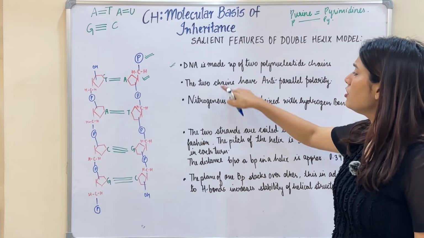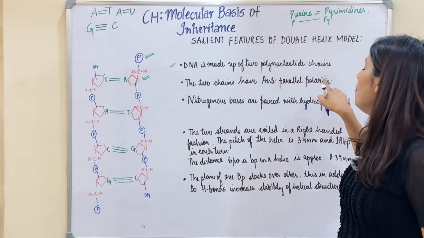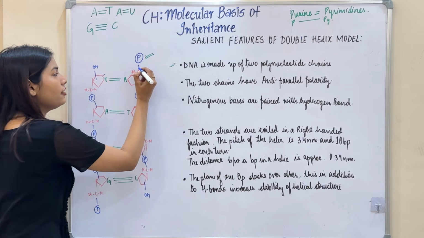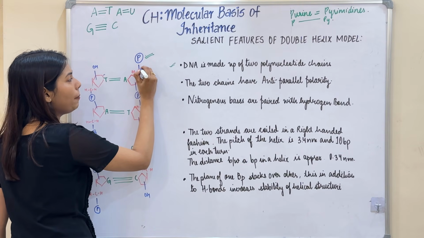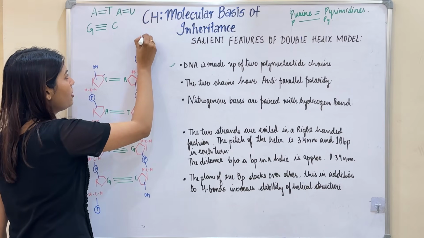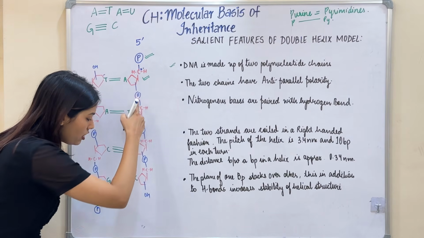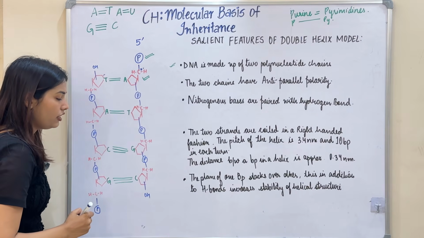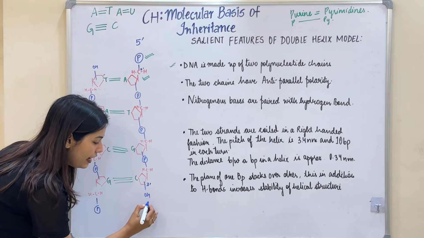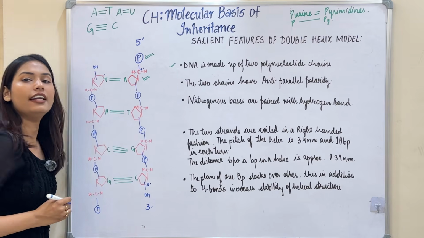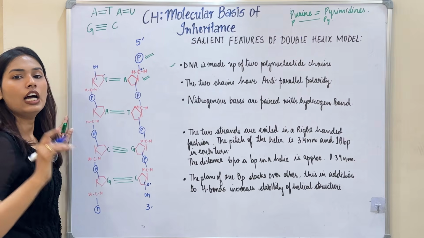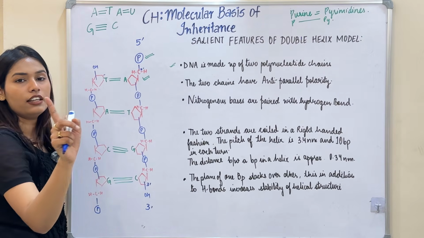The second point is the two chains have anti-parallel polarity. Now I have already told you, the phosphate group combines with the 5' carbon. So this will be my 5' end. And if I move towards the end of this chain, this OH group is combined with the 3' carbon. So this will be my 3' end. Similarly, here also this OH group is with the 3' carbon.